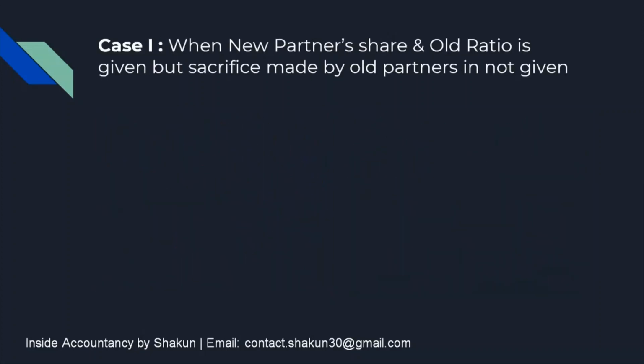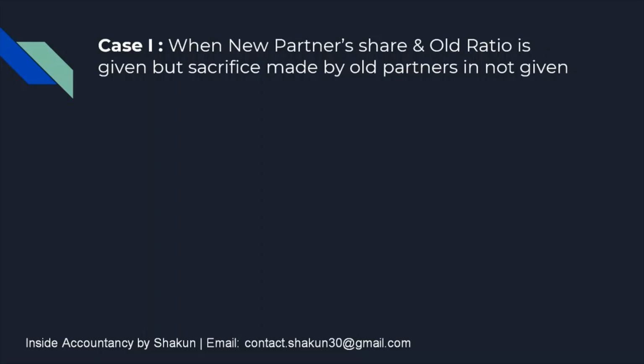Moving on. Now, there are certain cases in respect of change in profit sharing ratio where the new ratio and sacrificing ratio are to be ascertained. So, there are various situations that may arise. So, I have made them concise and I have put them down in the form of certain cases which are very, very important.